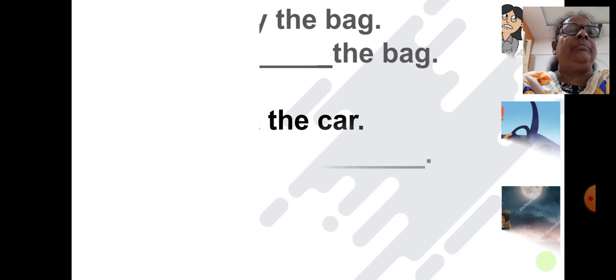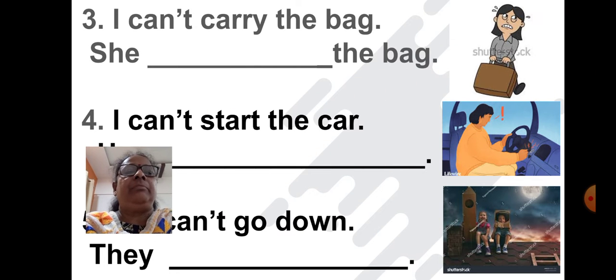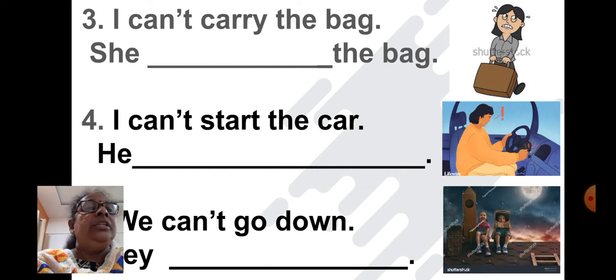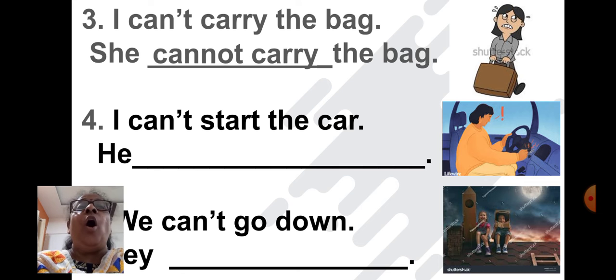Next one. Now see this. The bag is so heavy. So what is she saying? I can't carry the bag. So what will be the answer here? She dash the bag. Children tell? Yes. She cannot carry the bag. Very good.